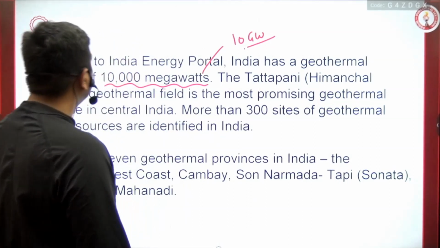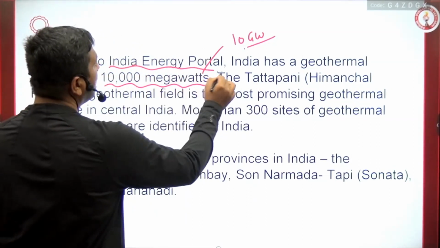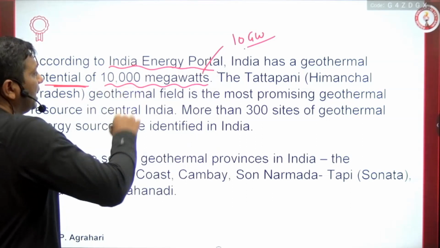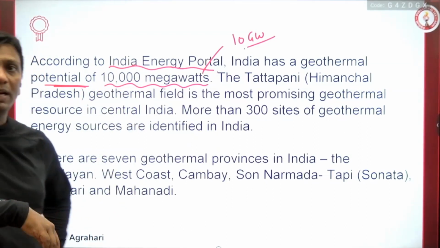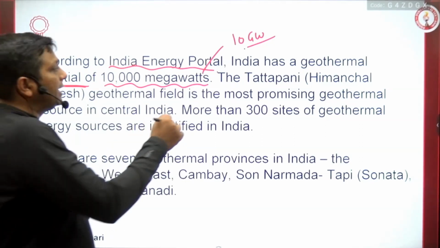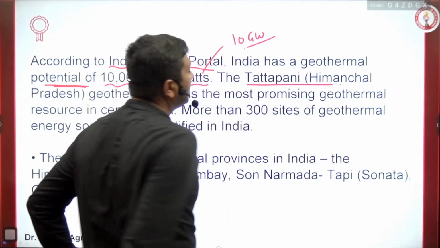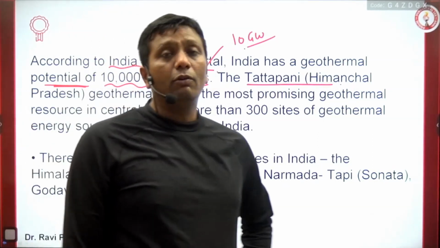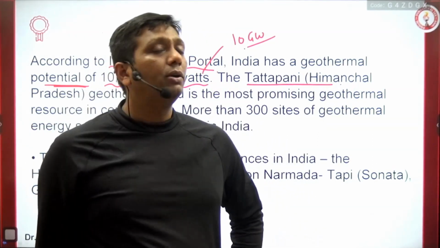This is the potential, guys. According to the India Energy Portal, the geothermal potential in India is around 10,000 megawatt, or 10 gigawatt. It is very, very less in amount. Tatapani is the more prominent area, where a geothermal power plant has been set up.